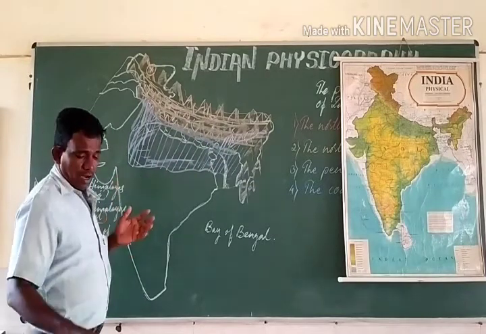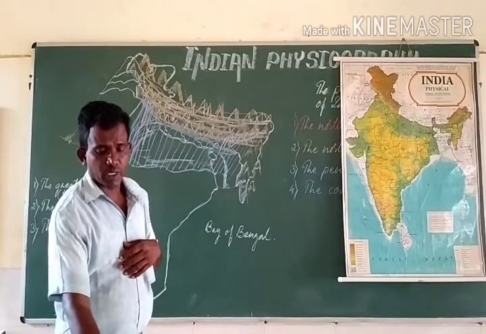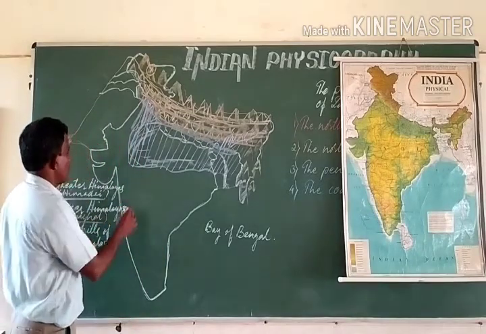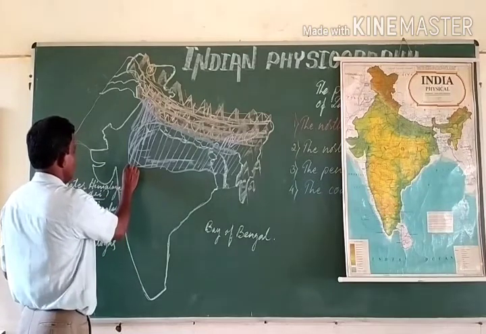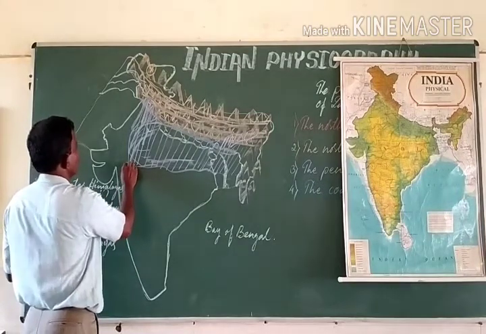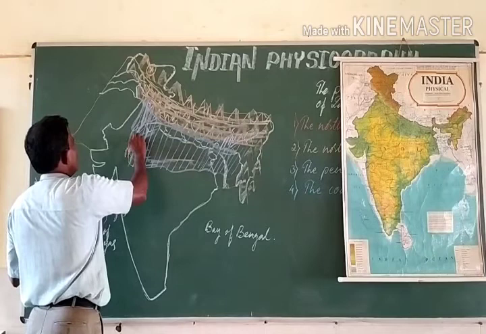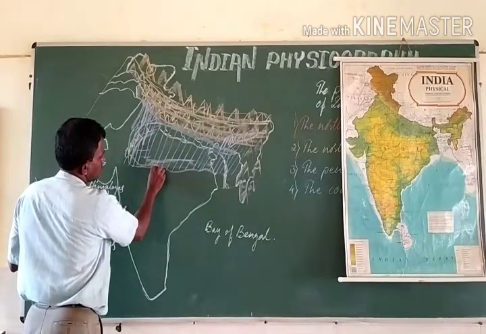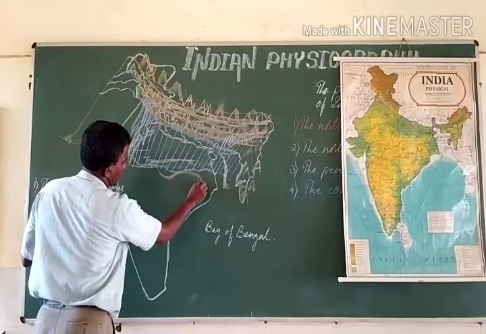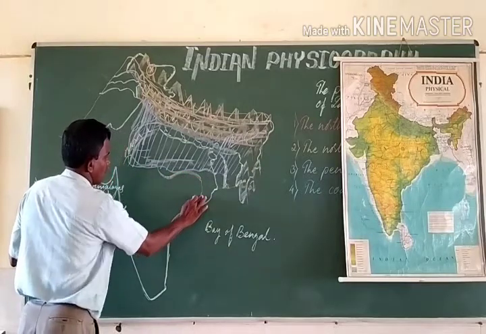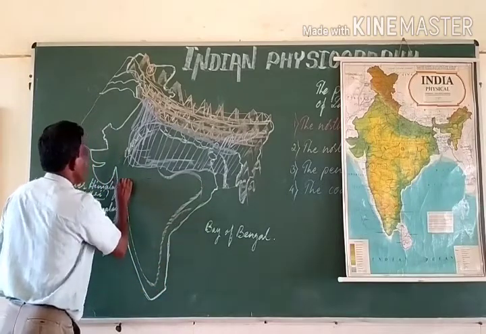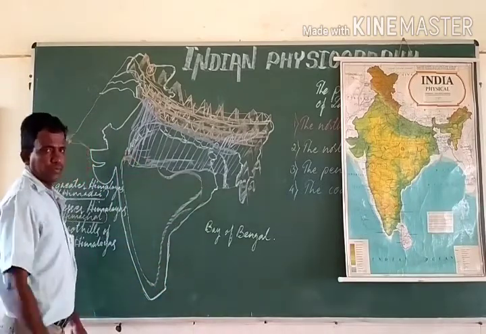So then, the largest physical division of our country, that is the peninsular plateau, which is extending from these Aravalli mountains on the northwest, say up to this, and from Chota Nagpur plateau, say in this entire region we have the Deccan Plateau.